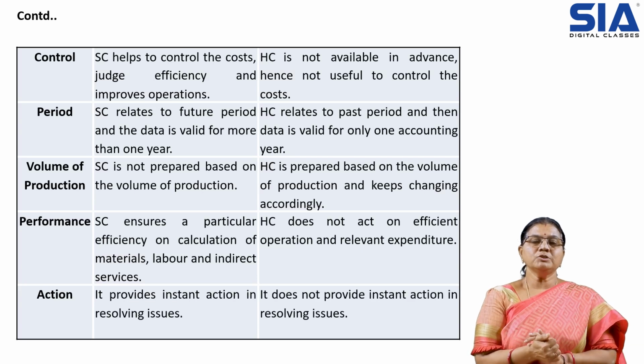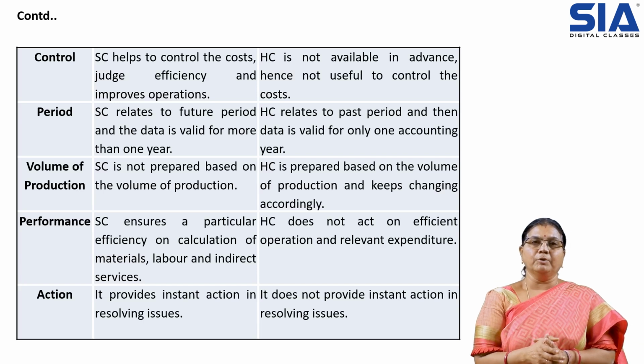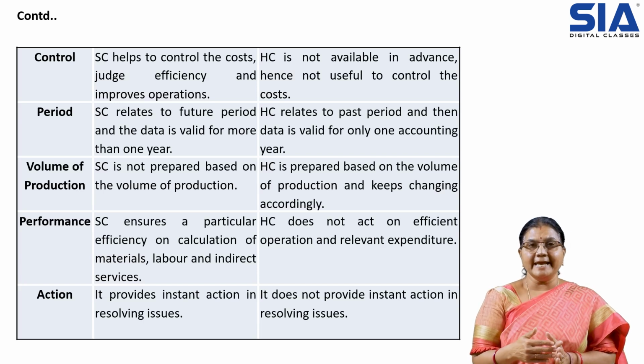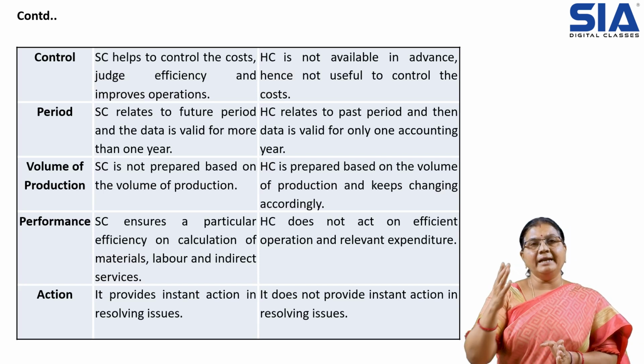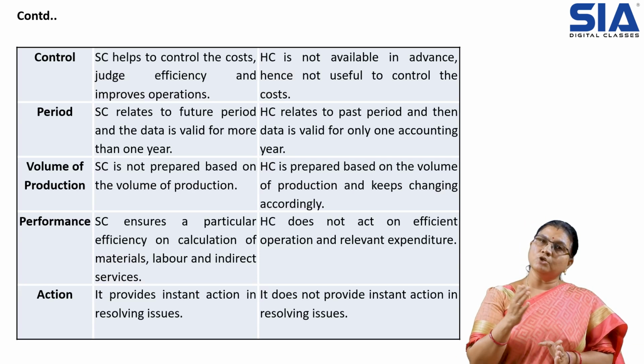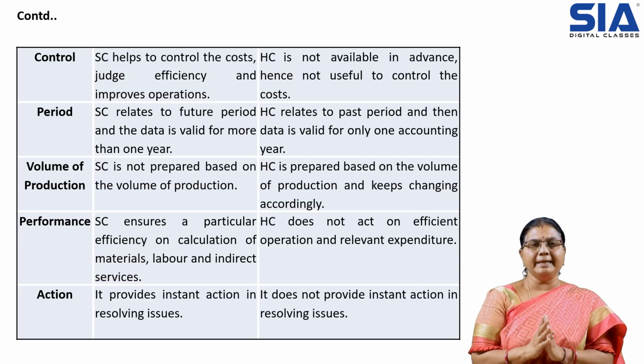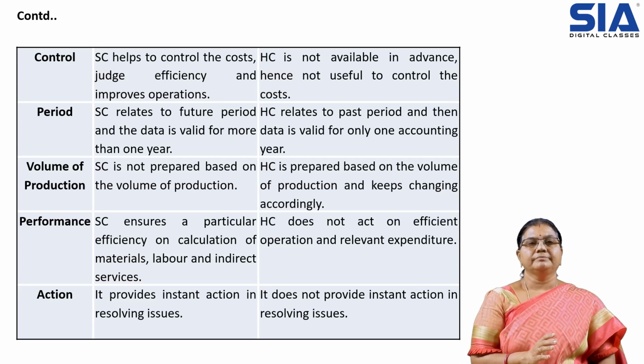Then coming to action, standard costing provides actions for resolving issues. As I told you, once we find the variations between the actuals and the standards, we can take necessary actions and resolve the issues. But in historical costing, we cannot resolve the issues because it is already performed.